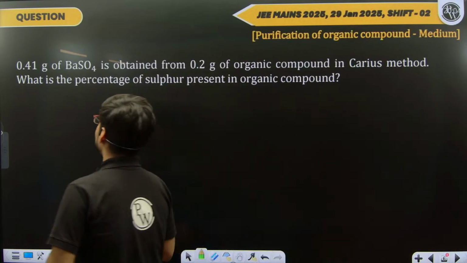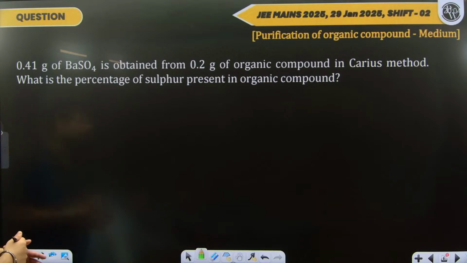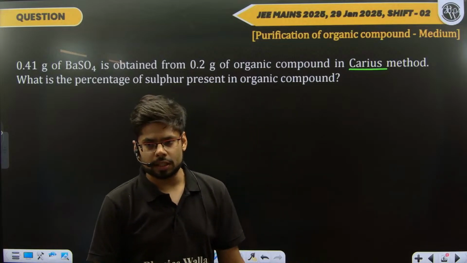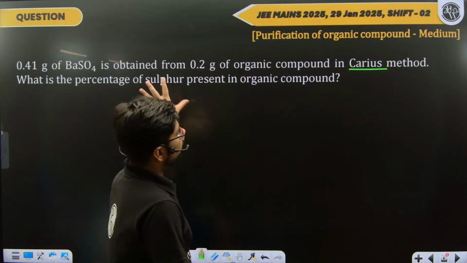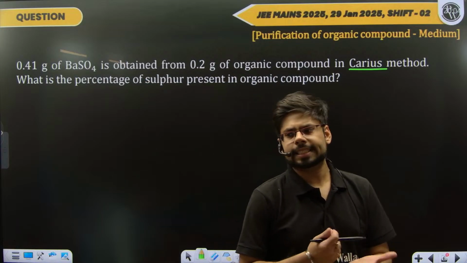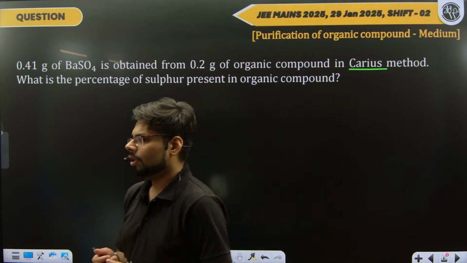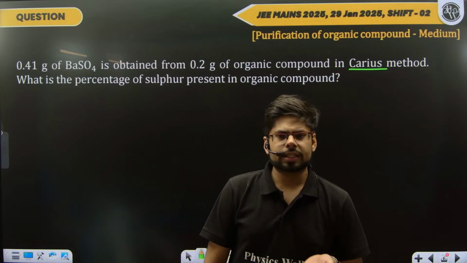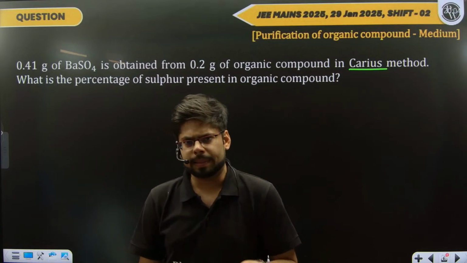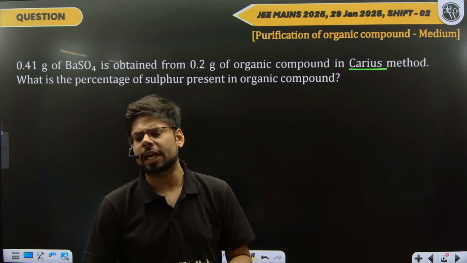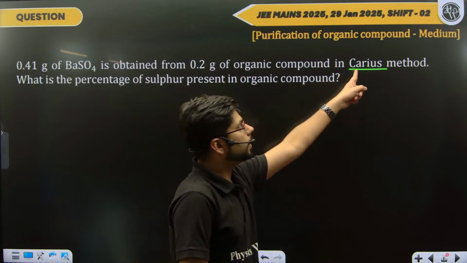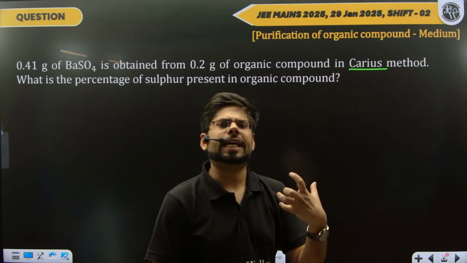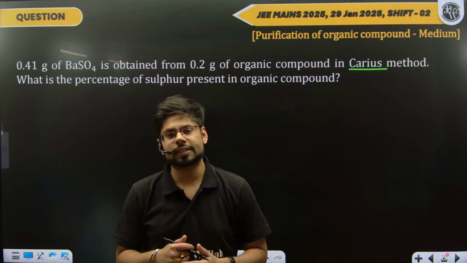Next question. Now, if you look at this question, you will come across this word, Carius method. Carius method is present in NCERT, right? People are more familiar with other techniques like Kjeldahl's method and Dumas method, the ones which are used for estimation of nitrogen. But Carius is also important. As you can see, it has appeared in the paper. So all those quantitative techniques are extremely important from the point of view of examination.